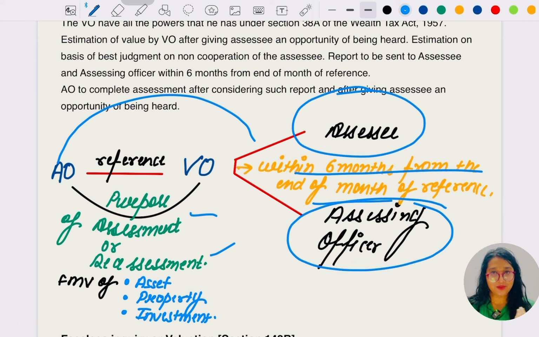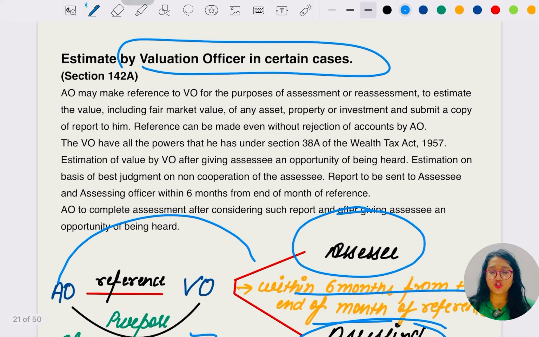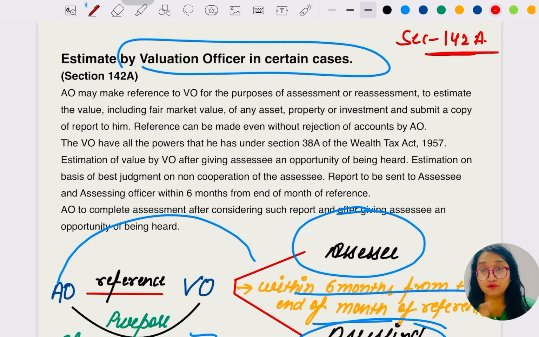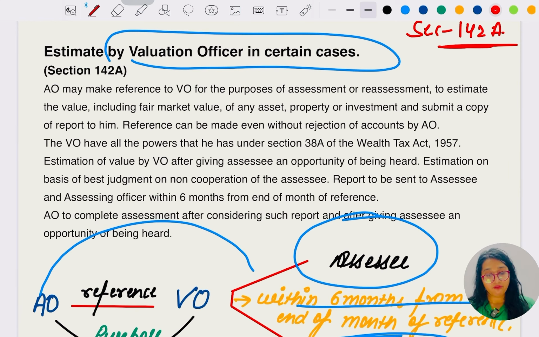Let me read the full section, then we'll come to a conclusion about it. Estimation by valuation officer in certain cases, section 142A, no subsection here. The AO will make a reference to the VO, valuation officer, for the purpose of assessment or reassessment to estimate the value, including the fair market value of an asset, property, or investment, and submit a copy of the report to him.